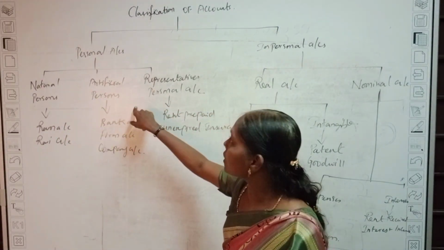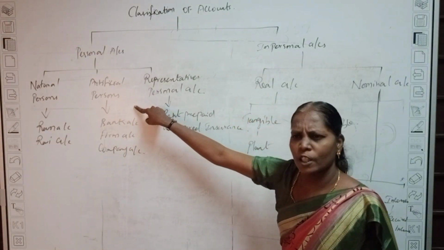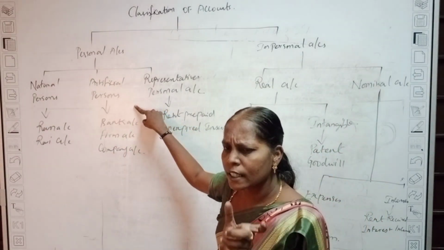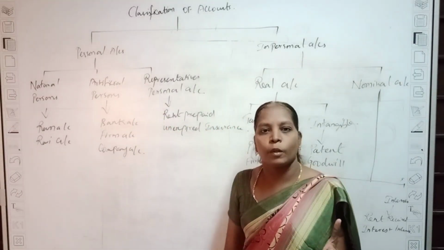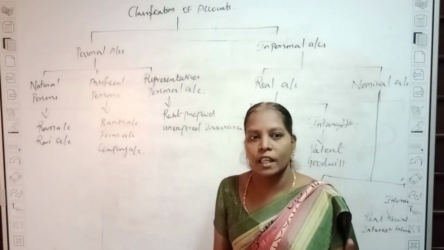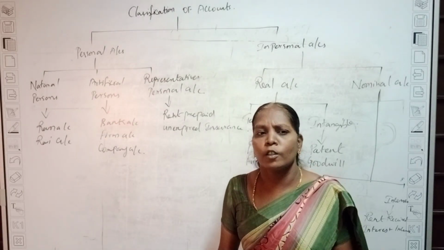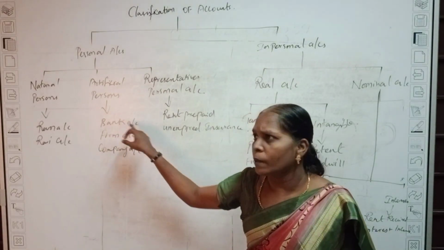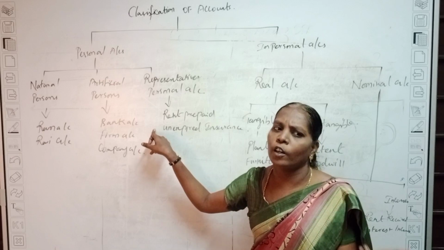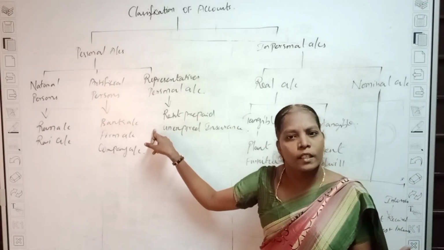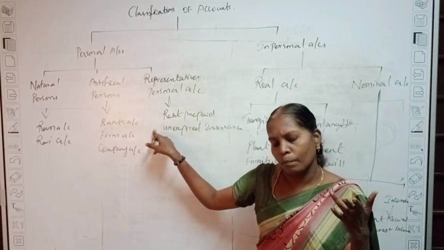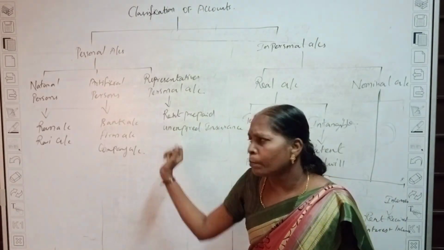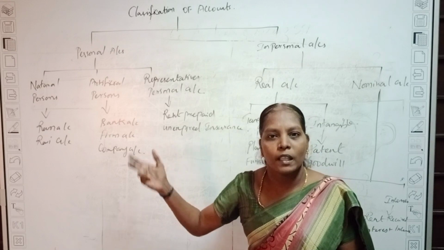Another is artificial persons. Artificial persons means you are not considering natural persons, but companies or other bodies. For example, a bank account. A bank is considered an artificial person, because it is created by several other persons.